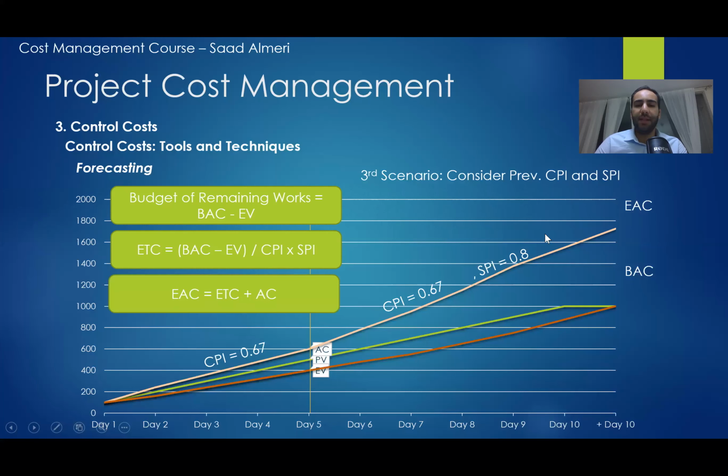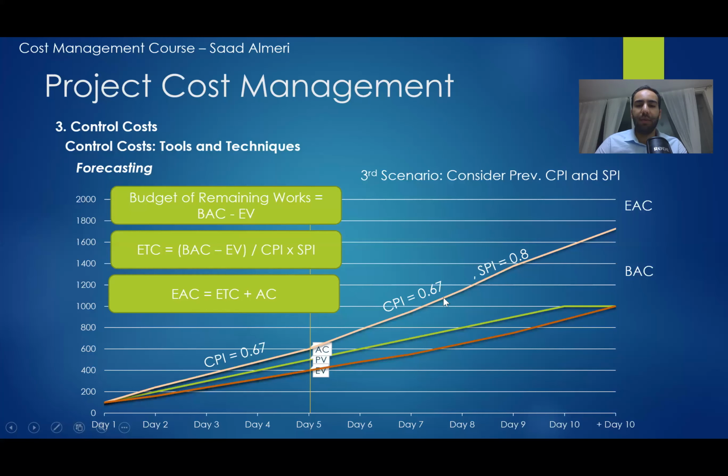And then the estimate at completion is the estimate to complete, which is the remaining work divided by the multiplication of the CPI and SPI, plus how much I actually spent. So this is the EAC equals ETC plus AC. So if you come to this again, we have an earned value of 400. I still have to accomplish 600 value of work.